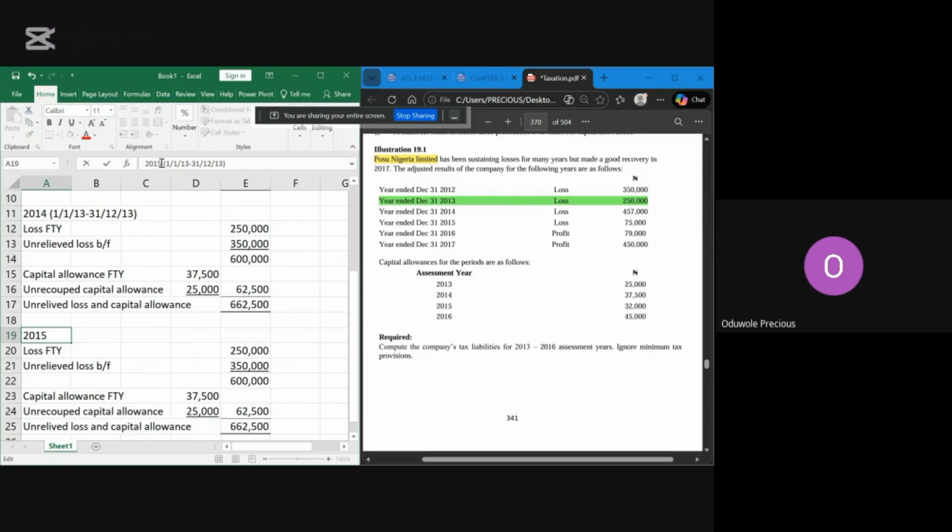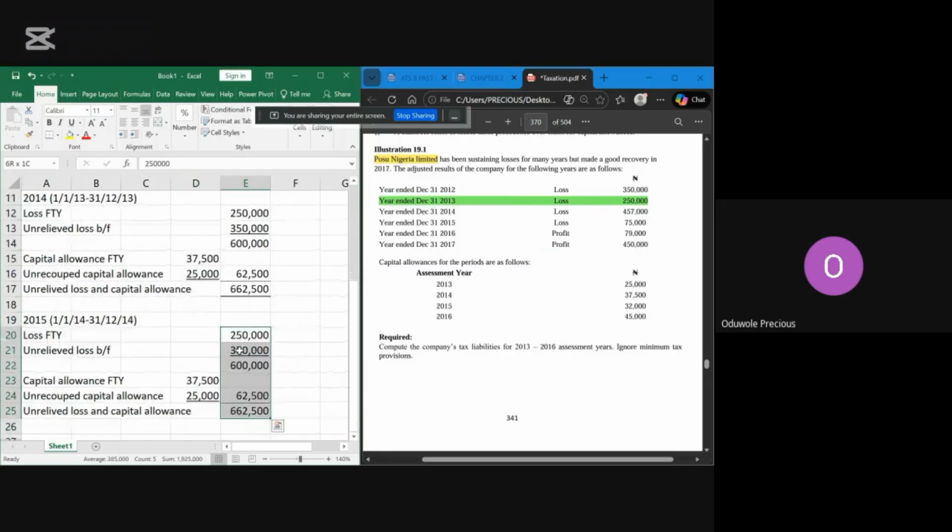This should be 15. This will be 14. This also be 14. So all these figures will change.